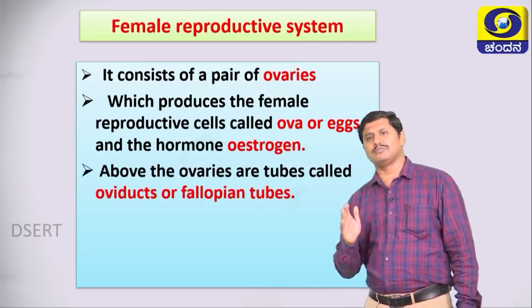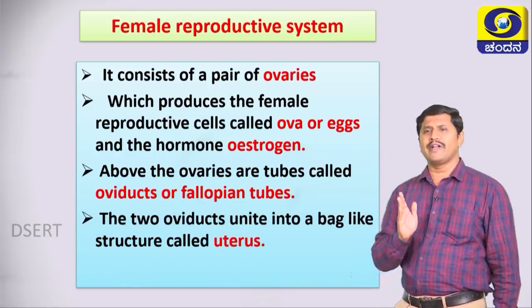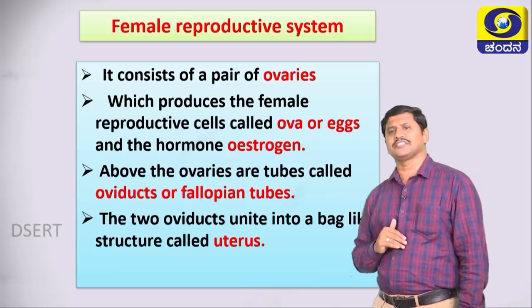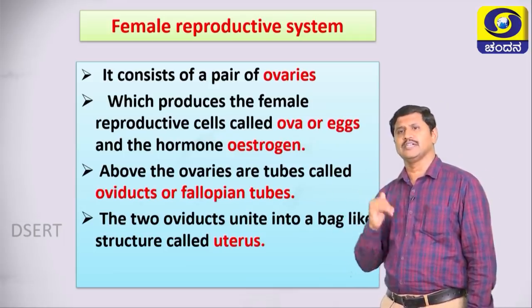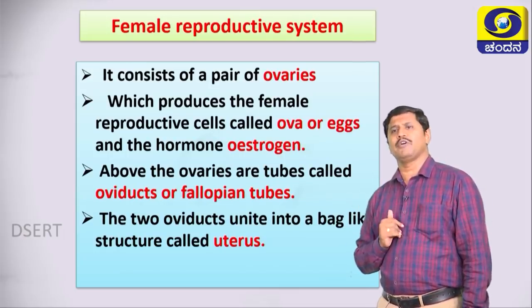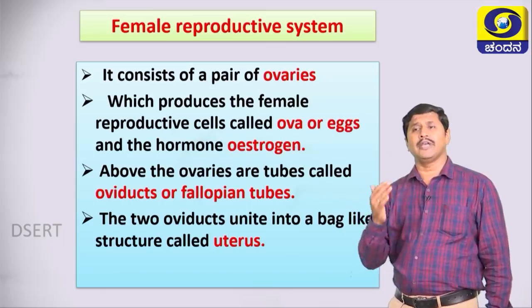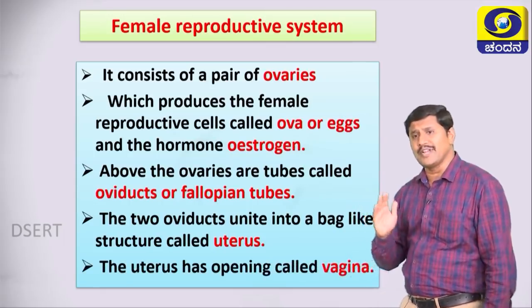Above the ovaries are tubes called oviducts or fallopian tubes, and the two oviducts unite into a bag-like structure called uterus. Okay, these are the important structures: ovaries, then oviduct, uterus, vagina are the important parts of the female reproductive system. Okay. The uterus has an opening called vagina.